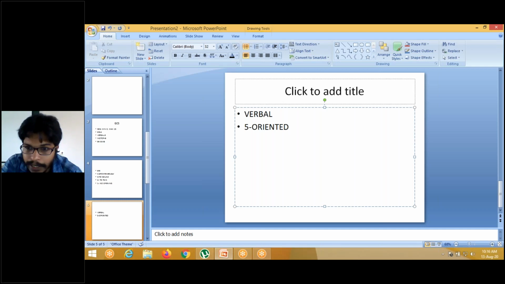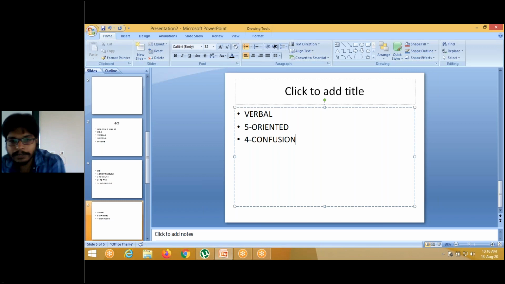Orientation is that the patient knows where he is, where he was, where the accident happened, everything. Next, 4 is confusion. Immediately after an accident, some patients will have confusion about where they were, because some neurological thing happens, and they will ask where was I, what happened.